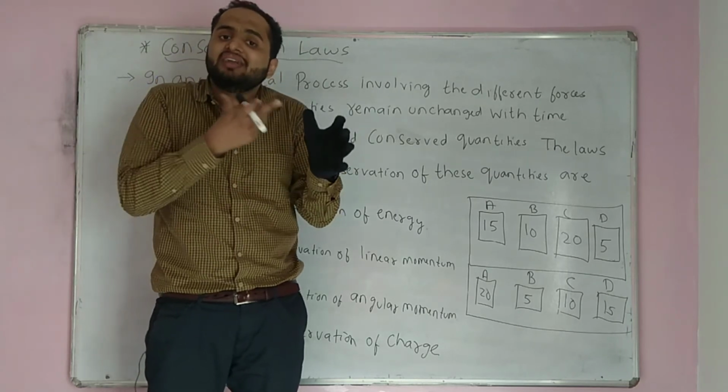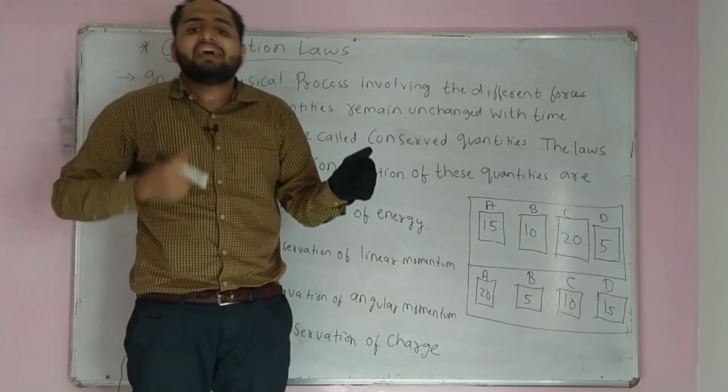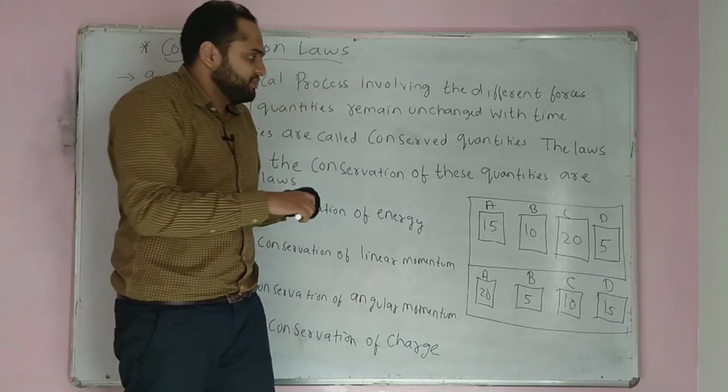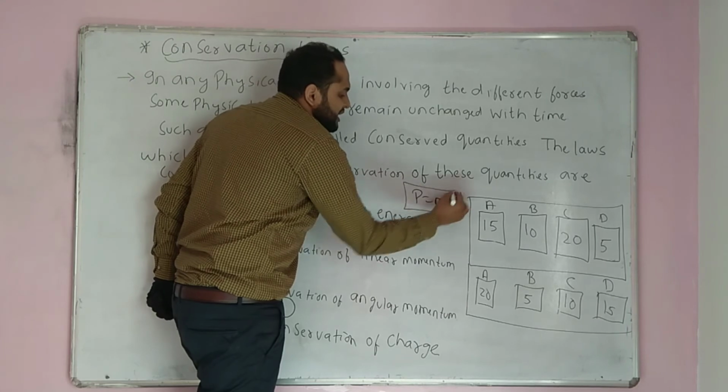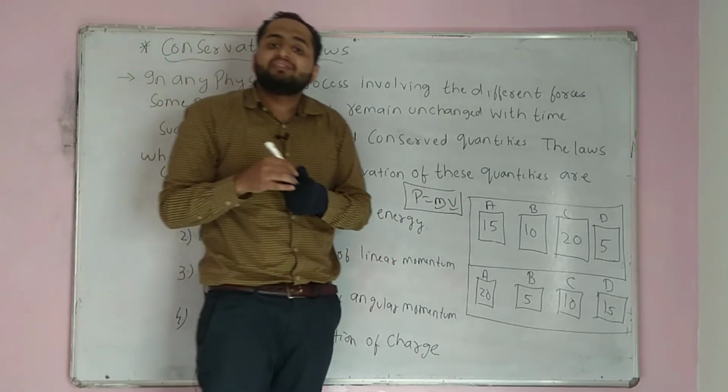The mass of the gun is more, so the velocity of backfiring is less. The momentum P is equal to mv, where P is my momentum. The product of mass and velocity remains constant with time.